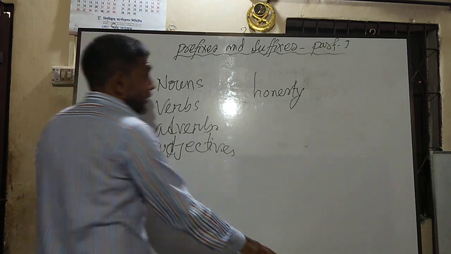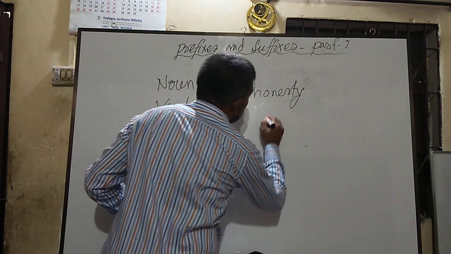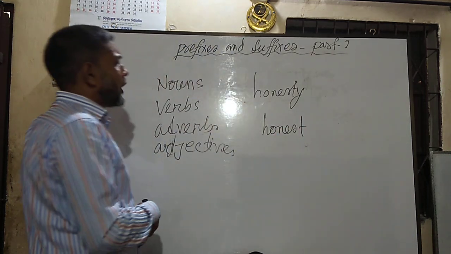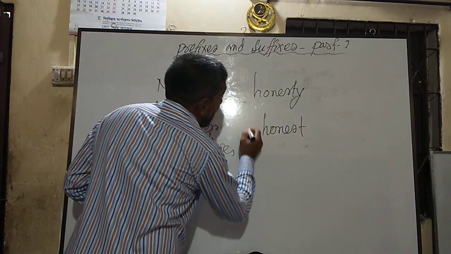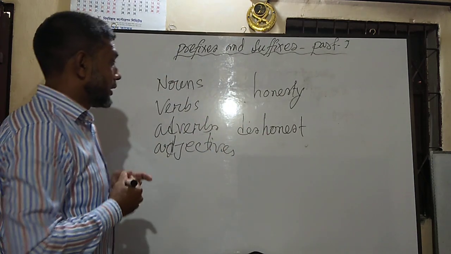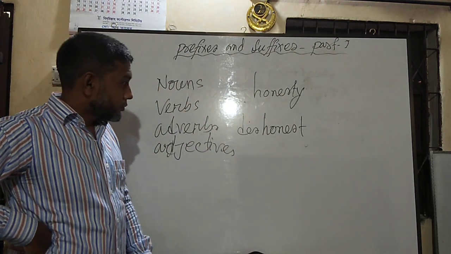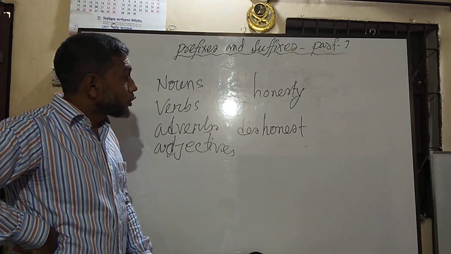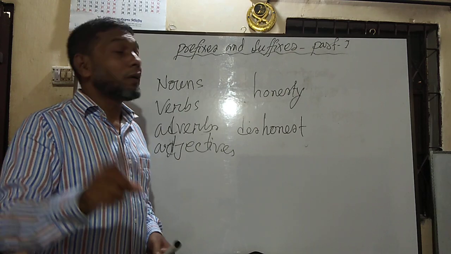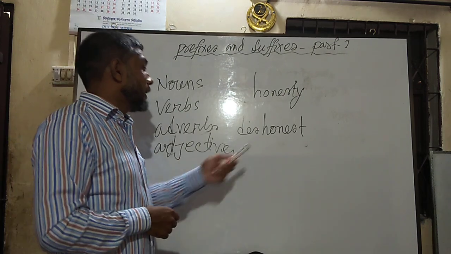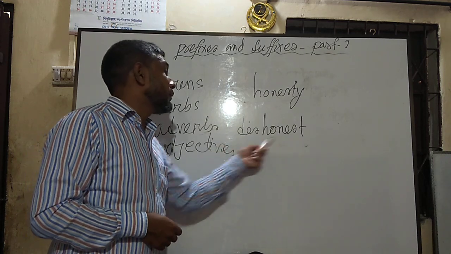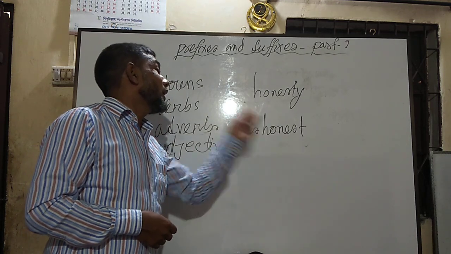Number 2, here it was honest. Now I have used a particle: dishonest. Now the word is still an adjective, but it is the opposite word. It has become an antonym of the word honest.